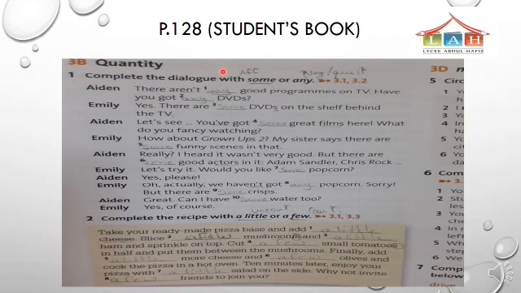Let's turn to the exercises, page 128. Number 1, complete the dialogue with some or any. There aren't any good programs on TV. So here we write any because it's negative. Have you got any DVDs? It's a question, we write any. Yes, there are some DVDs on the shelf behind the TV. It's affirmative, we use some. Let's see, you've got some great films. It's affirmative, we use some.